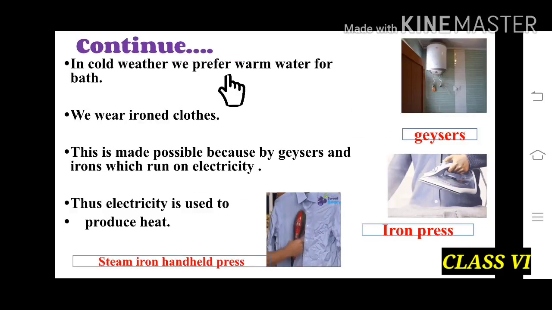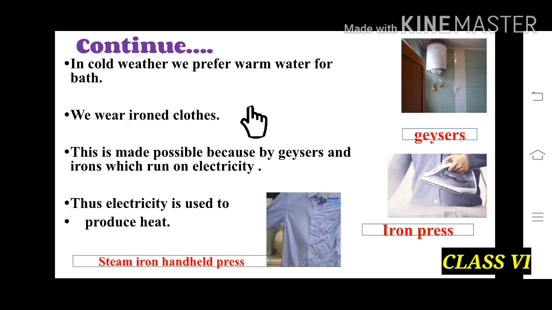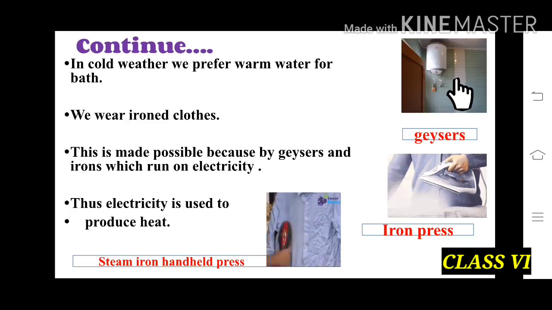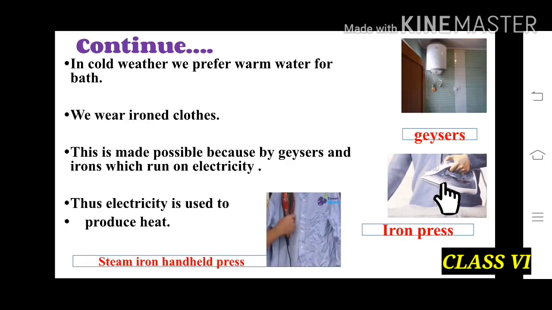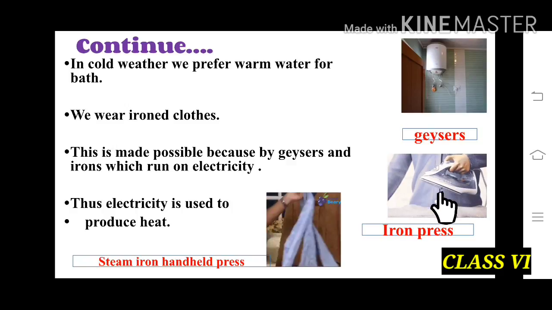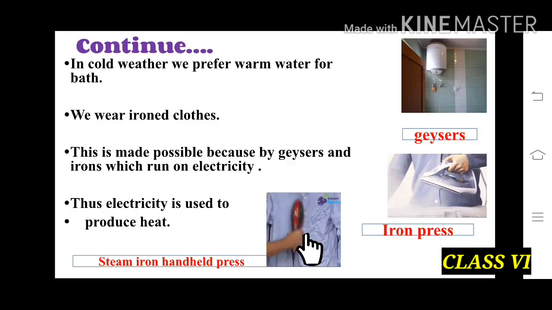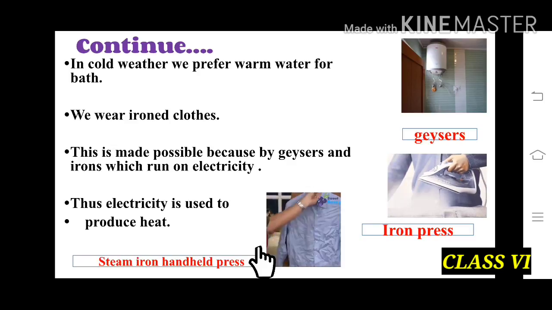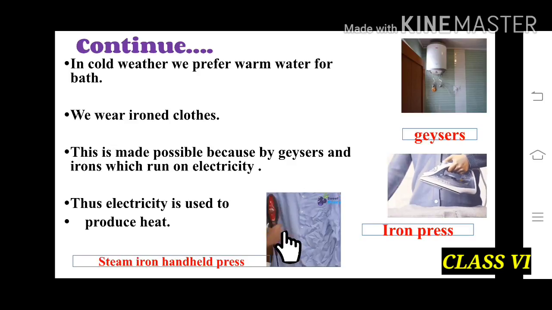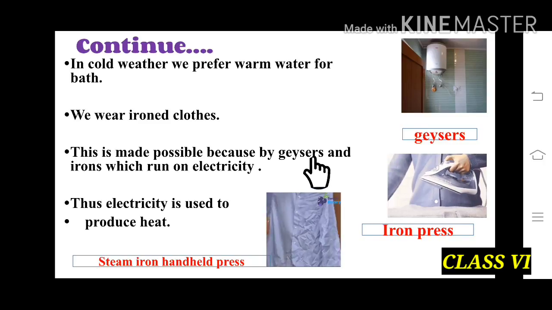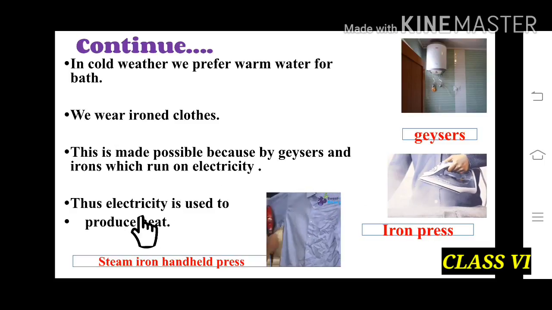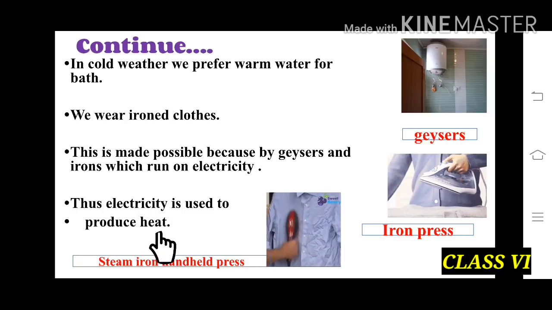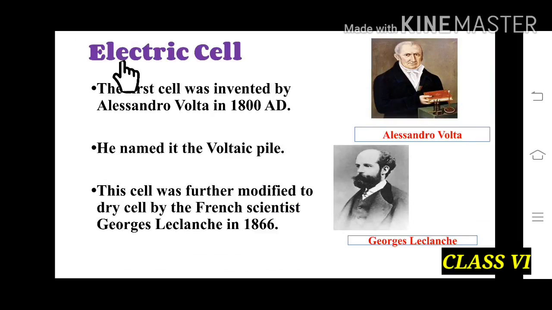In cold weather we prefer warm water for a bath, and these geysers are used to heat the water for the bath. We wear ironed clothes. So this is the press which is used to iron the clothes. And nowadays there is a steam iron, a handheld press which is used to press clothes, and it is easy to press the clothes. All these appliances such as geysers and iron press run on electricity, and thus electricity is used to produce heat.